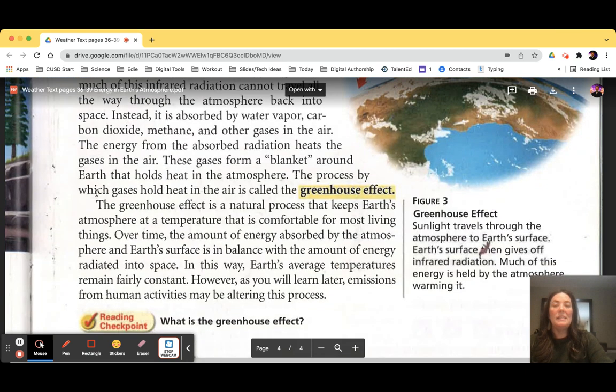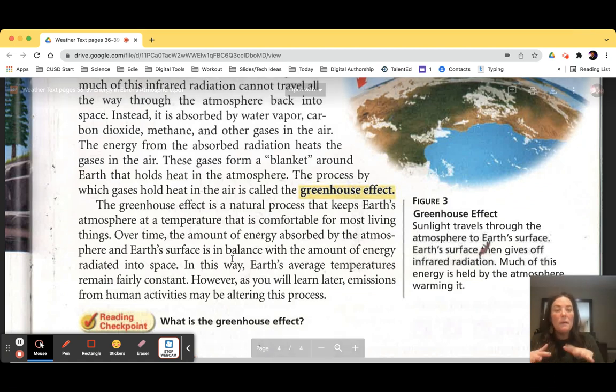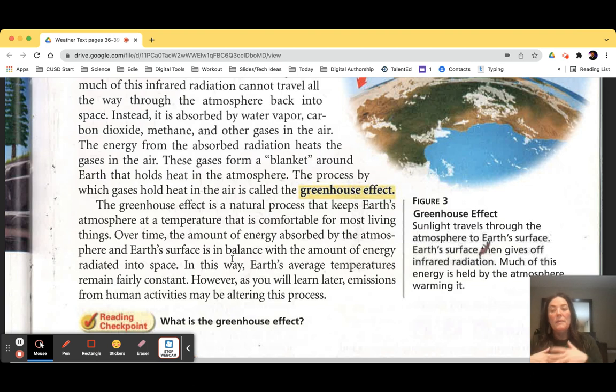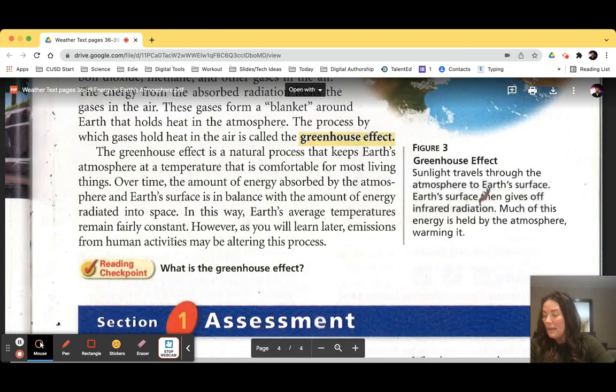The greenhouse effect is a natural process that keeps Earth's atmosphere at a temperature that is comfortable for most living things. Over time, the amount of energy absorbed by the atmosphere and Earth's surface is in balance with the amount of energy radiated into space. In this way, Earth's average temperatures remain fairly constant. However, as you will learn later, emissions from human activities may be altering this process. That's the end of page 39.